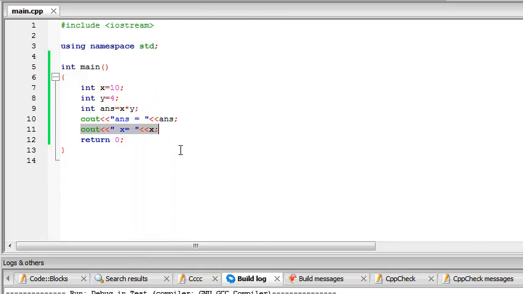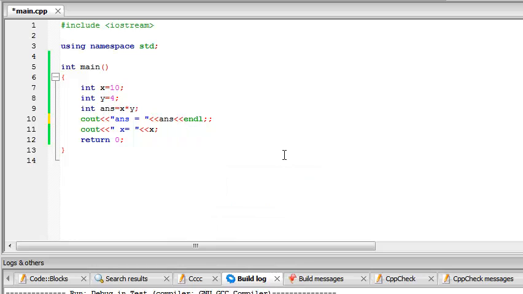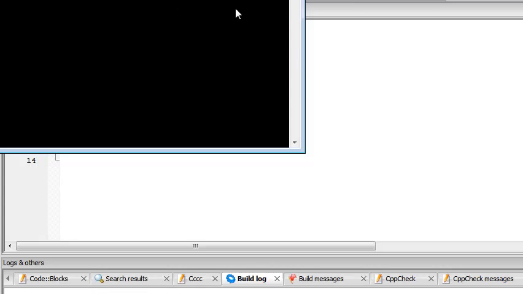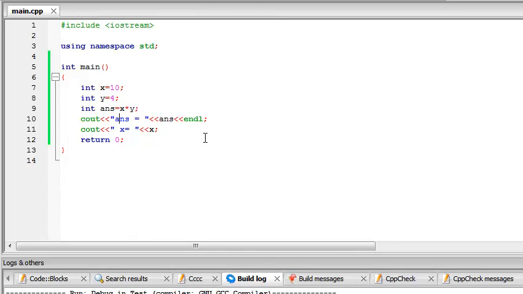So there are two ways of going about it if you want that. One is using the endl statement, which you might remember from the second tutorial. What endl does is it tells the compiler to shift the next output to another line. So if we build and run this, we get answer equal to 40 and x equal to 10 on separate lines. That's how endl works. Another way is to remove the endl and use backslash n. Within the inverted commas, you can leave a backslash n anywhere, and this will shift the following text to a new line.